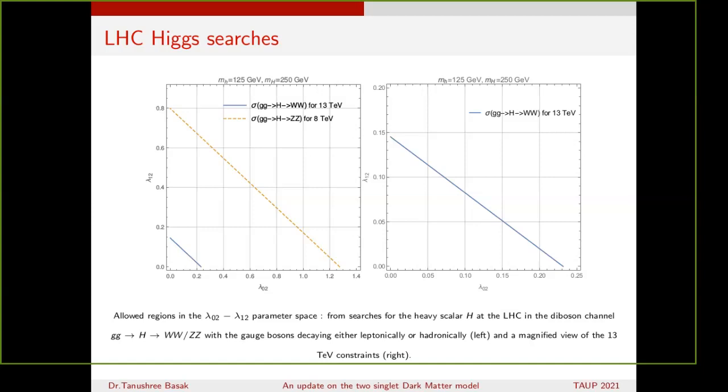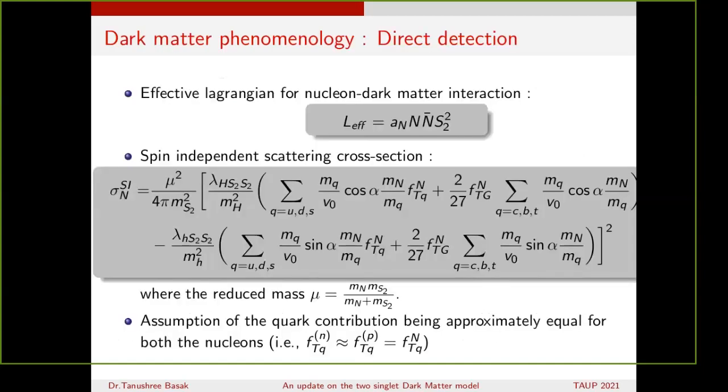and it is shown in the diboson channel, gluon to H and WW, with the gauge boson decaying either leptonically or hadronically. So we can have a magnified view of the 13 TeV constraints that we have shown on the right hand side. Again, we have chosen the value of mh to be 125 GeV and m capital H to be 250 GeV. So these are all about the constraints we would like to put on the coupling parameters of this model. Later on, we'll use these when we explore the phenomenology of the model.